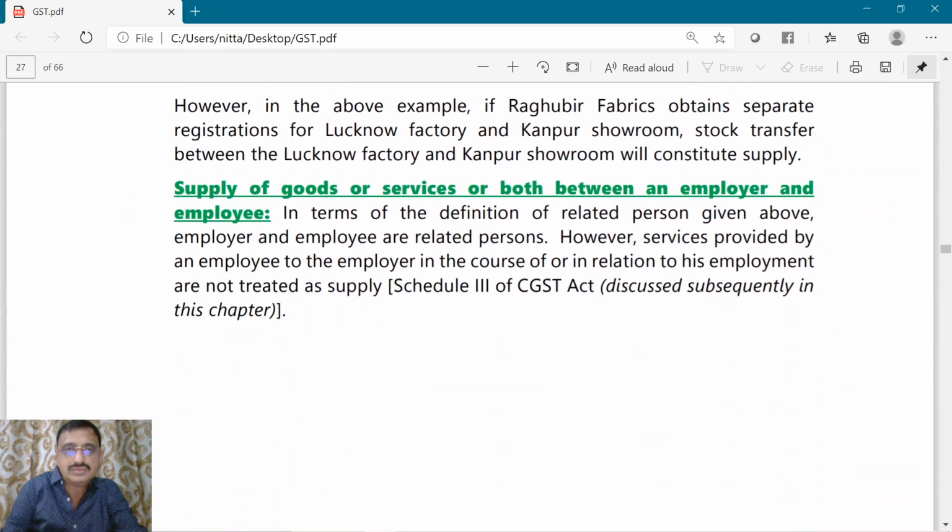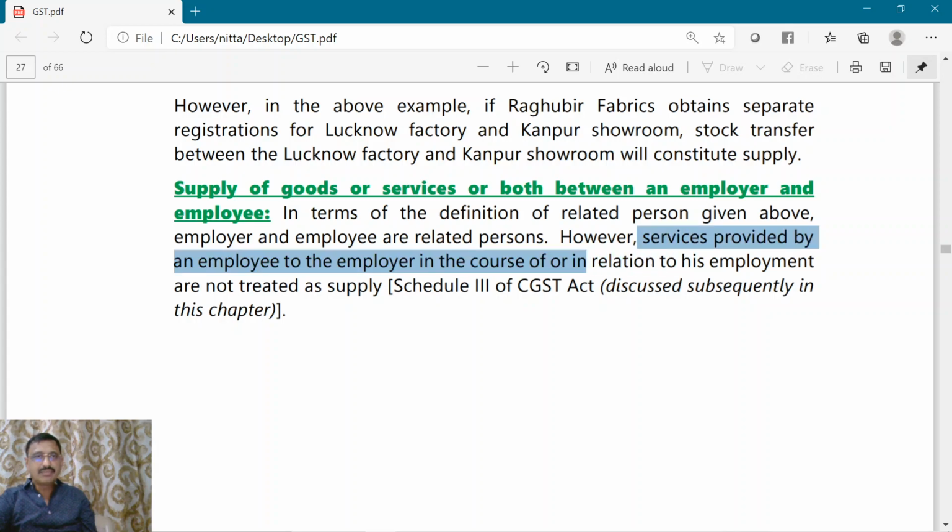Now, if goods or services are supplied between an employer and employee, then though they are related parties, Schedule 3 of the CGST Act says that services provided by an employer to the employee in the course of or in relation to his employment are not treated as a supply. Are not treated as a supply, right?